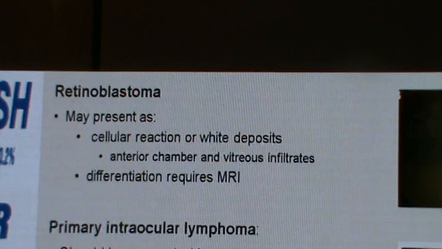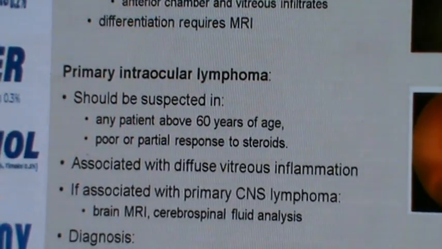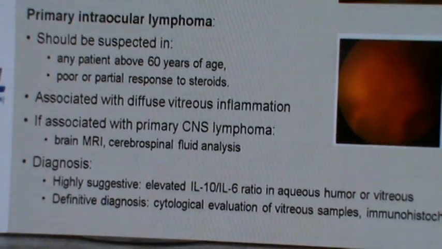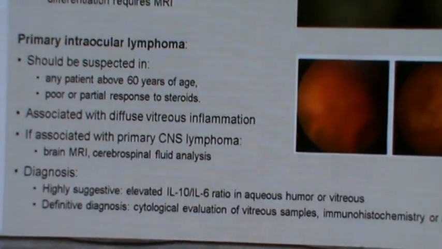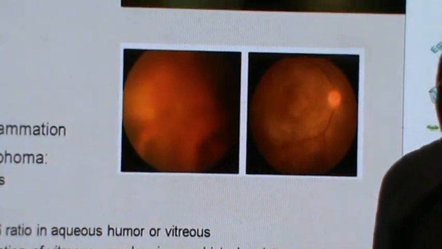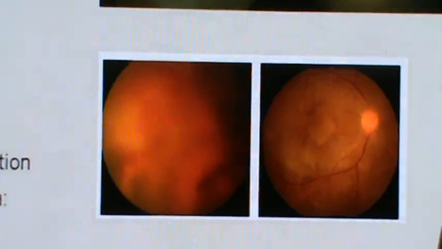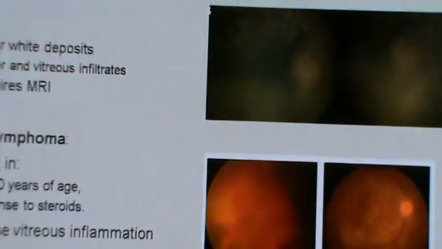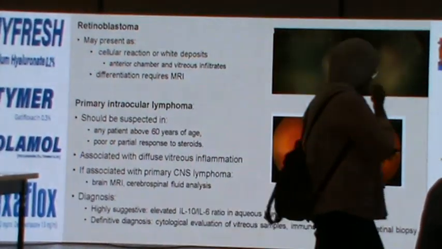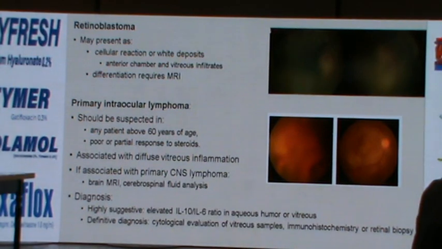As mentioned, the cellular reaction with white deposits in the anterior chamber and vitreous in infants may be highly suspicious of retinoblastoma, and at that point I would rather do an MRI, better safe than sorry. In patients above 60 presenting with vitritis that have had a partial response to steroids, we have to exclude primary intraocular lymphoma or associated primary CNS lymphoma, and its definitive diagnosis would be with vitreous biopsy, cytological examination, histochemistry, or retinal biopsy.